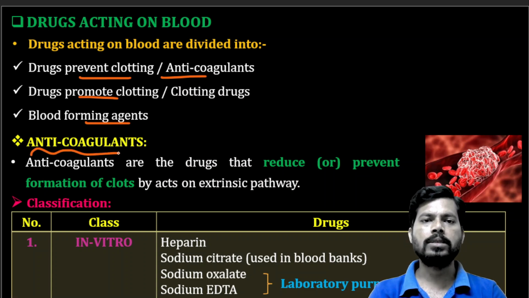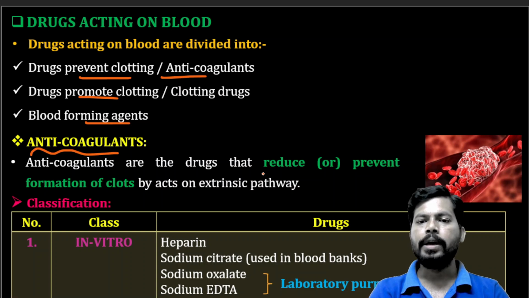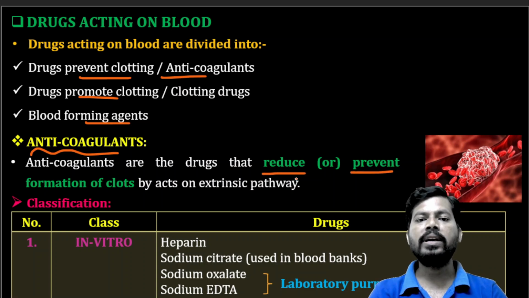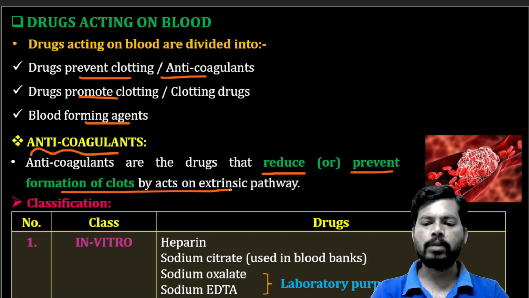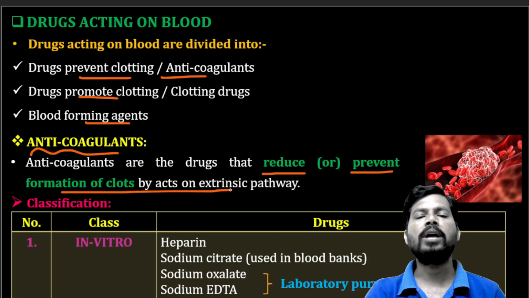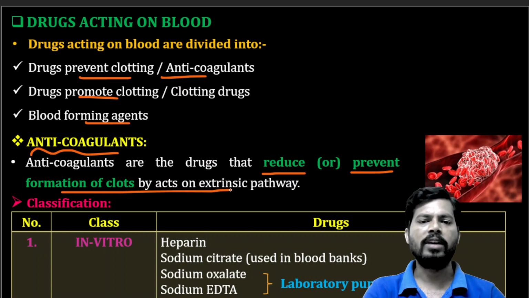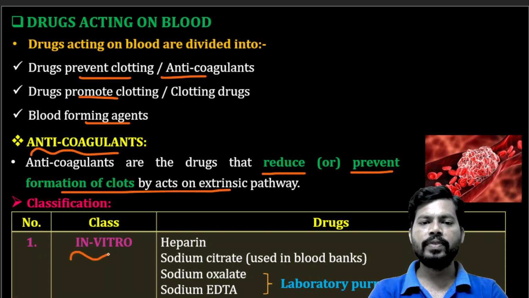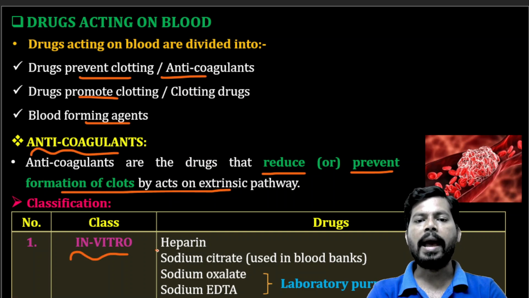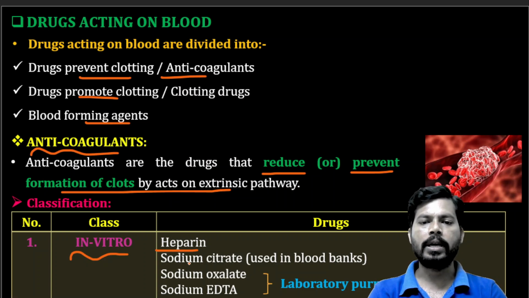Anticoagulants are substances used to prevent clotting. They act by reducing or preventing the formation of clots, acting on the extrinsic pathway of blood. Extrinsic pathway is nothing but what occurs outside of the blood vessel. Here is the in vitro classification of anticoagulants: heparin, which is generally a parenteral anticoagulant and is also used in vitro in laboratory conditions.